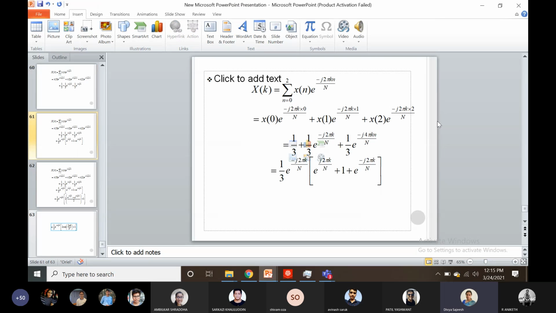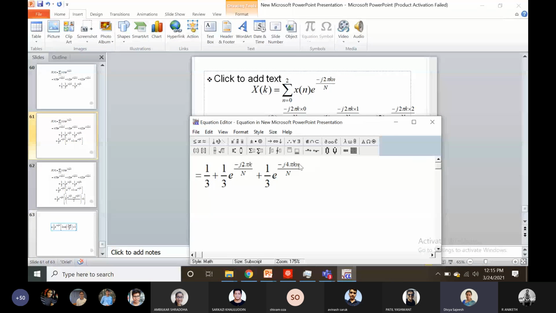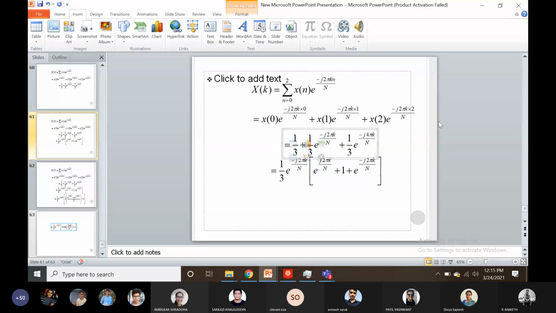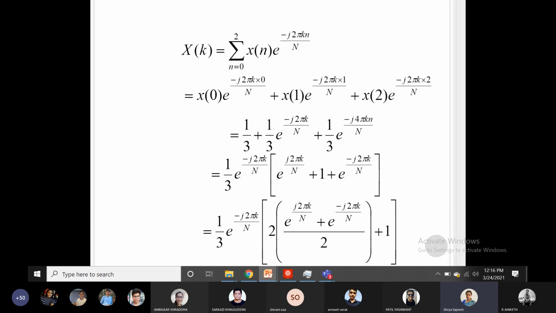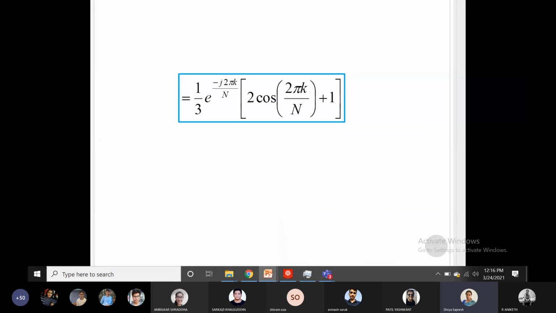Now you can take the common term out: 1 upon 3 e raised to minus j 2 pi k by N. The first term will become e raised to plus j 2 pi k by N, the next term will become 1, and the third term is left with e raised to minus j 2 pi k by N. Now this can be rearranged by multiplying and dividing by 2 and taking the terms together, so that you can write it in the form 2 cos 2 pi k by N plus 1.